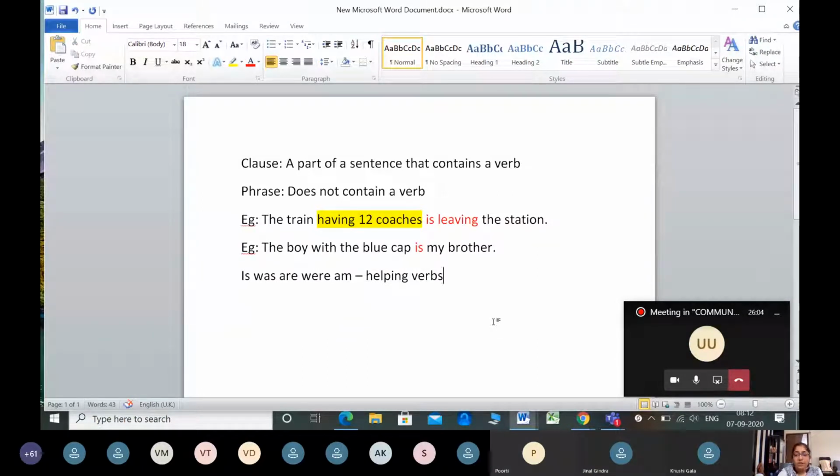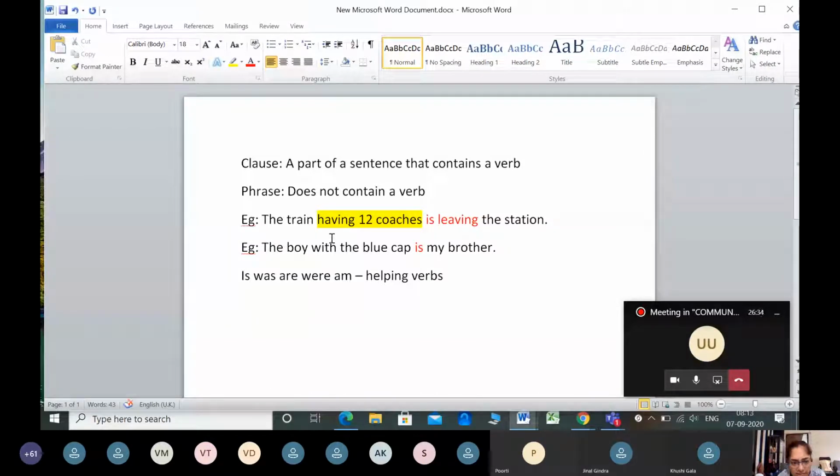Now every sentence in English should have a verb. If it does not have a verb, then it is not a complete sentence. So definitely one clause has to be there because one verb has to be there in the sentence. Now let us now understand which is the clause in this example. In this example, the boy is my brother is the clause, because it has a subject.